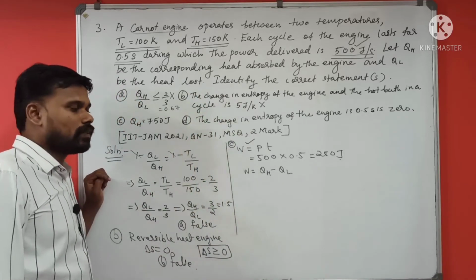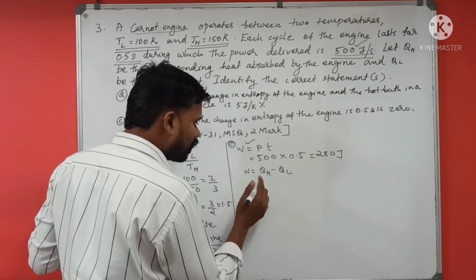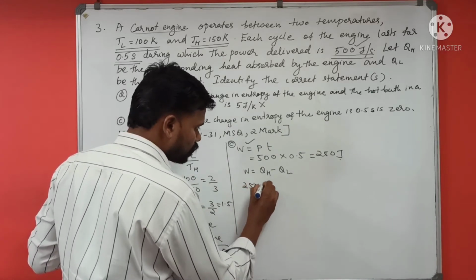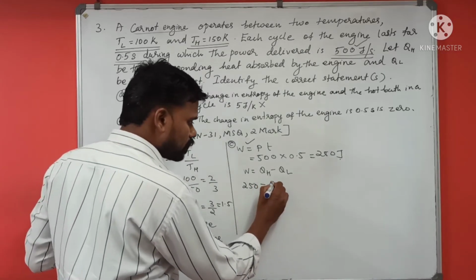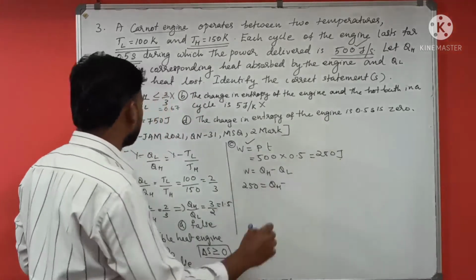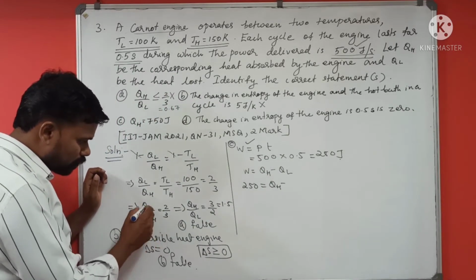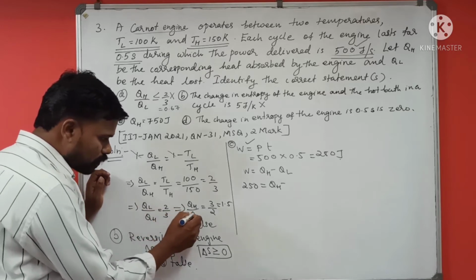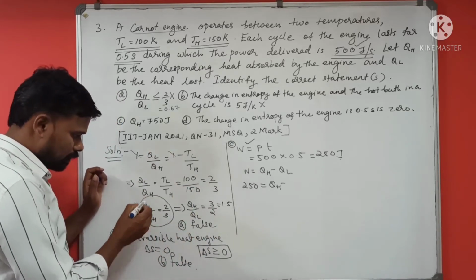We have the value of work, and we have to find QH. But what about QL? We already have QL by QH is equal to 2 by 3, or QH by QL is equal to 3 by 2. You can use any of these.